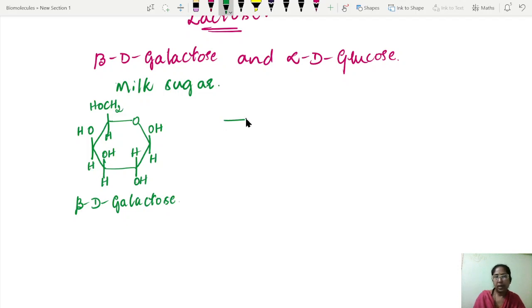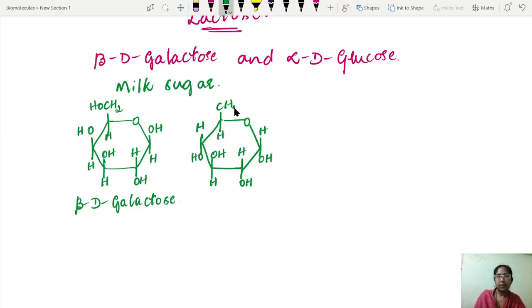Whenever this beta D galactose reacts, it forms a glycosidic bond with alpha D glucose. Here I'm writing the structure of alpha D glucose. Because it's glucose, here it is HOH.